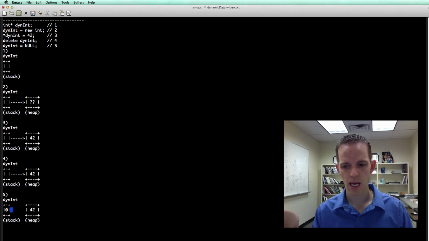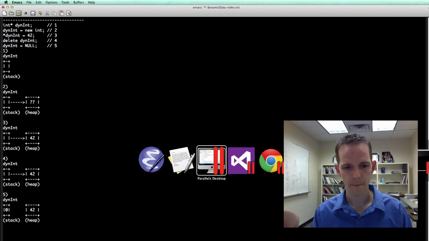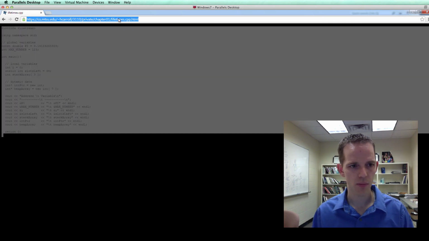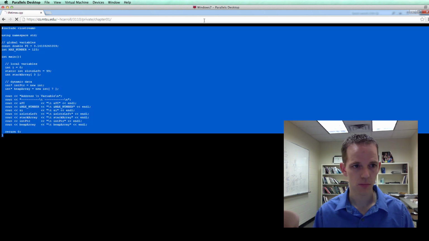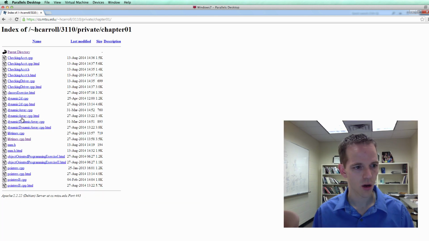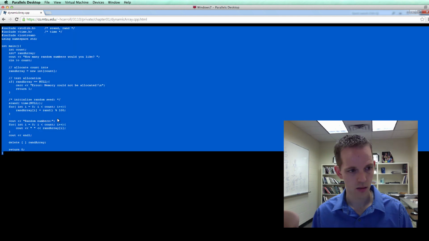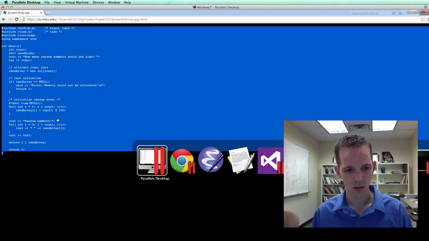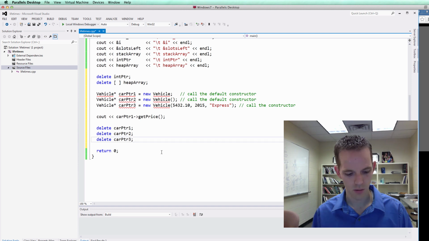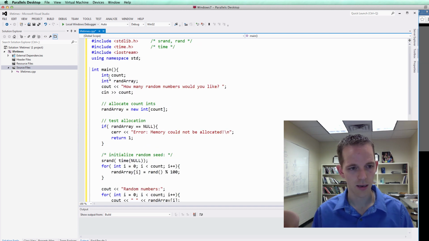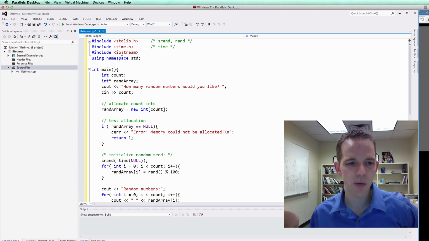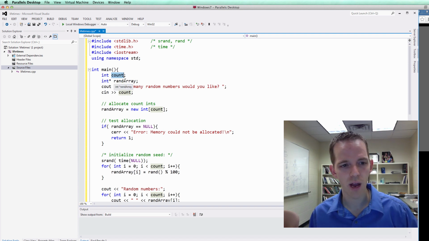Let's look at the dynamic array example. This code is available online. Dynamic array. Let's get the right one here. Paste over that. Let's look at this code. We have some includes, we have main, we have a count, we have an initialize. Generally should initialize. And we have a pointer here, rand array, and we have a prompt. Good thing we have a prompt. And we're going to read in how many random numbers we would like.